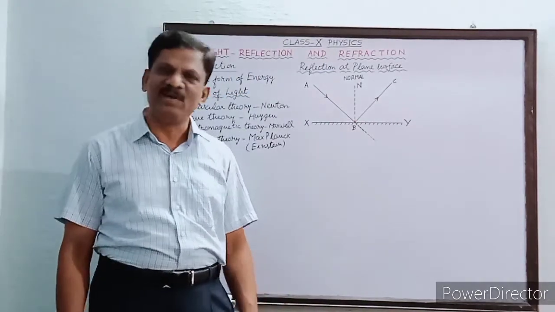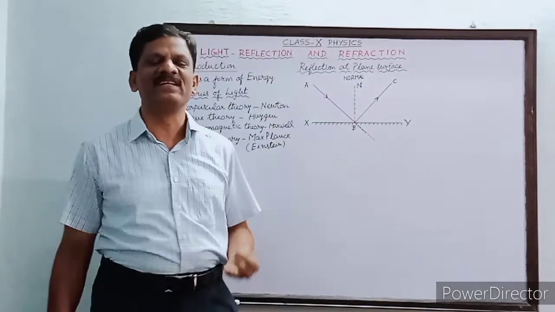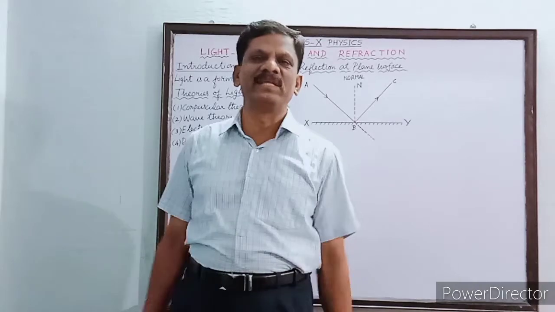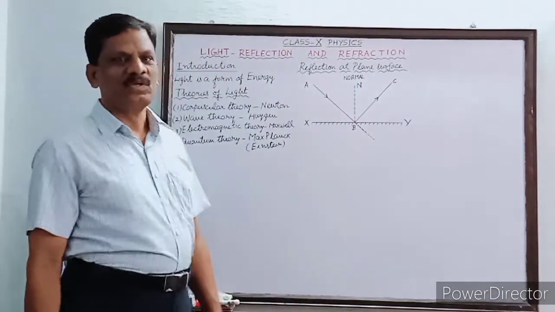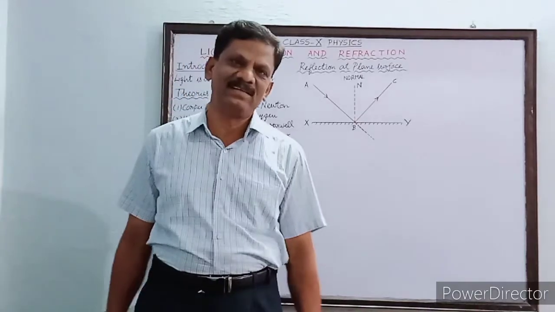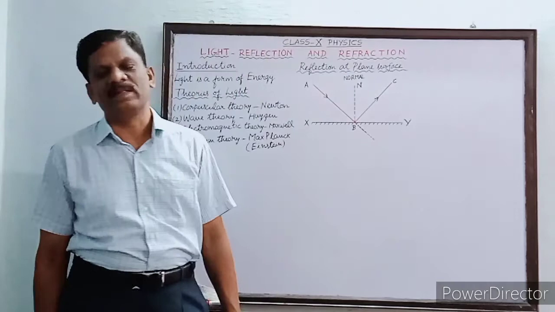As an example we have mentioned, light is a form of energy, sound is a form of energy, electricity is a form of energy, and chemicals also, they are all forms of energy. So today we are going to study one type of energy which is called light. We all must know that light is a form of energy.